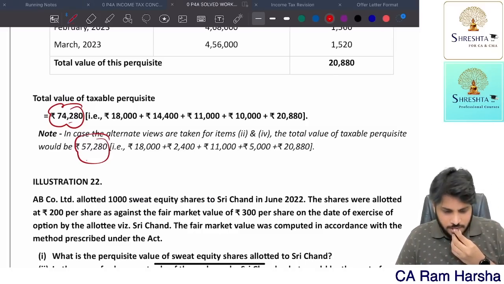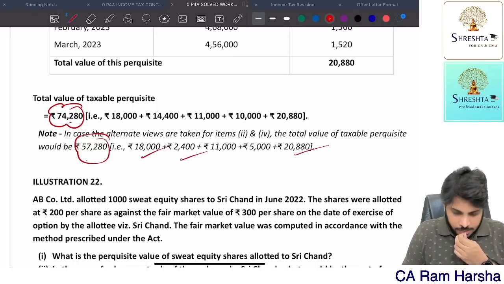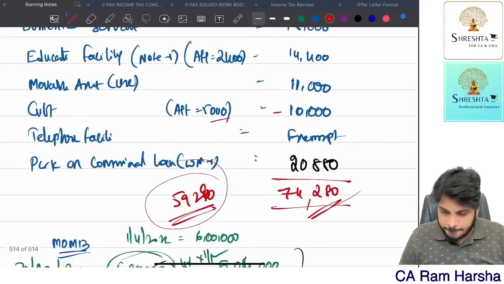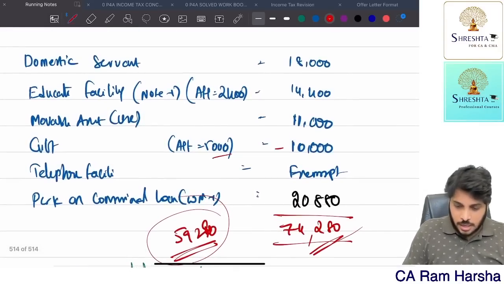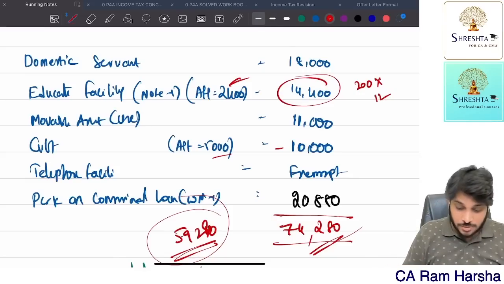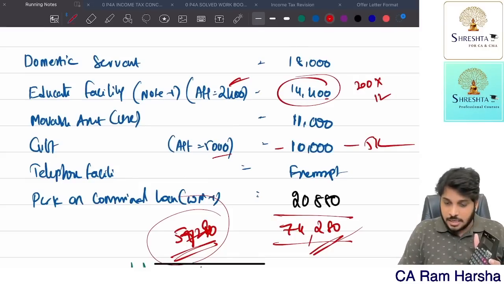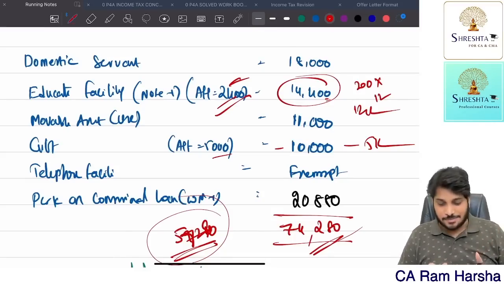Where did we go wrong? In case the alternative view is taken, 18,24 correct, 2880. This is 11. Just a minute. Correct only. Alternatively, here 200 multiplied by 12, 2,400 only is taxable. So 12,000 we should reduce. Correct. So alternatively 74,280 minus 5,000 you reduce, minus 12,000 you reduce because 2,400 only is taxable. 57,280. That's it.